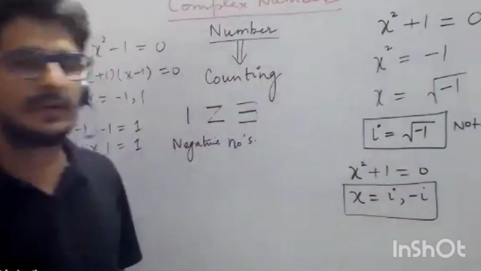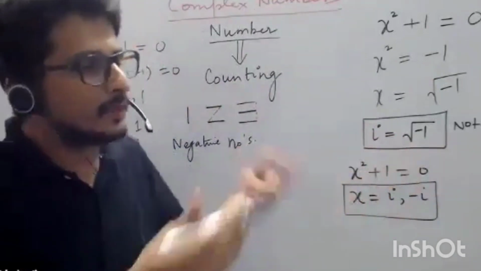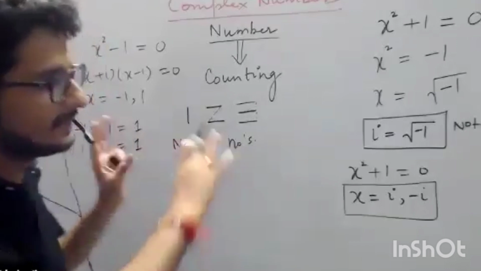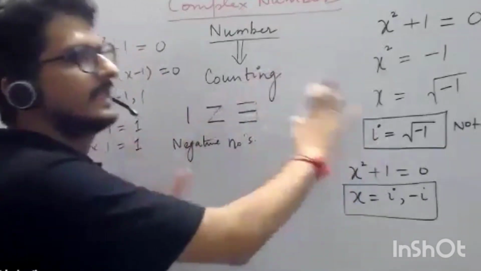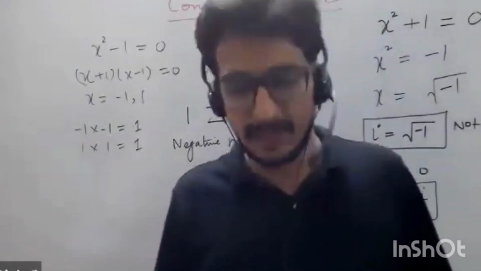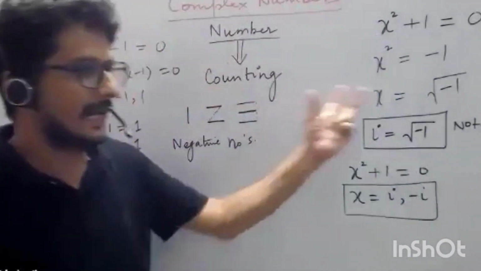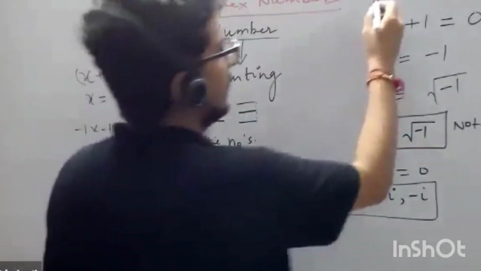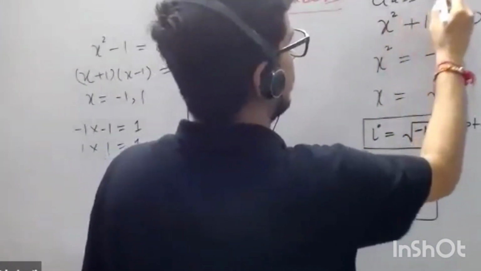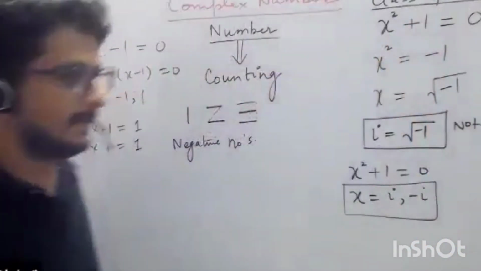So this was actually not a good name. The word imaginary gives us a slightly different feeling. But this is also a number. This is just another kind of number. It is not necessary that every number has to be understood in terms of counting. So it was just another class of numbers, and this was called imaginary numbers.